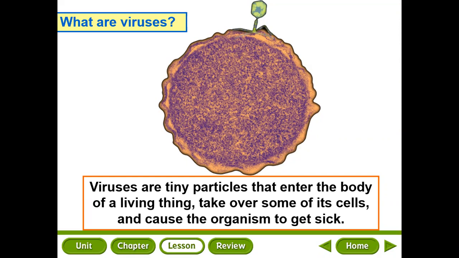Now, what does the virus do when it enters a cell? It attaches itself to a cell. When the virus enters a cell, it takes control of cell activities, and gives the instructions for the cell to produce more viruses.